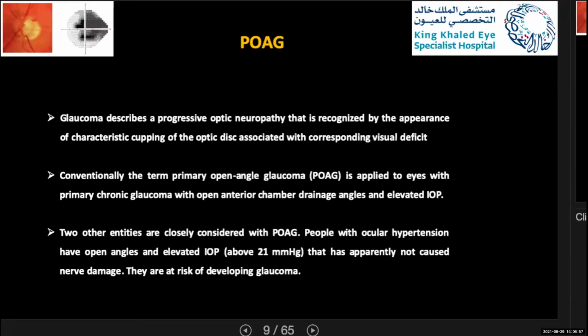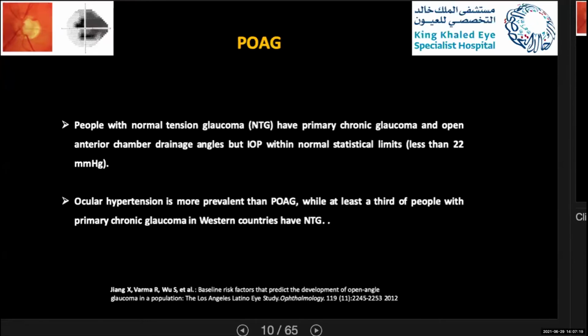The other two entities closely considered with primary open angle glaucoma are, first, people with ocular hypertension, who have an open angle and elevated IOP but no structural or functional damage, and usually those patients are at risk of developing glaucoma. The other entity is normal tension glaucoma. Usually they have primary chronic glaucoma and an open anterior chamber, but the IOP is within normal statistical limits.